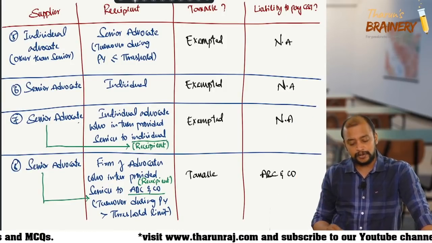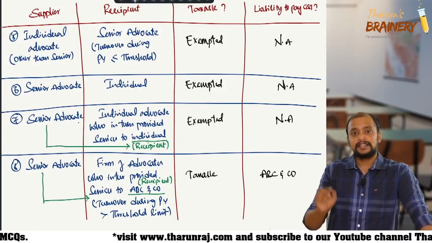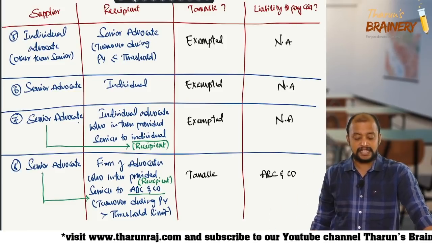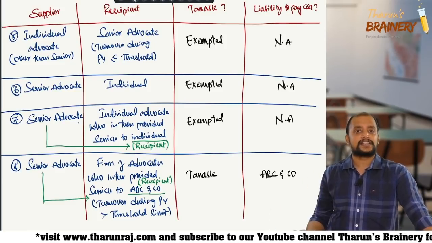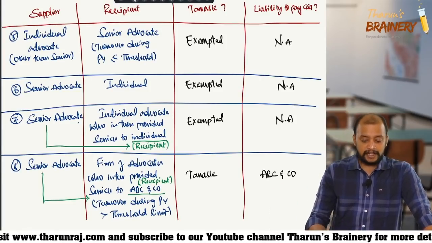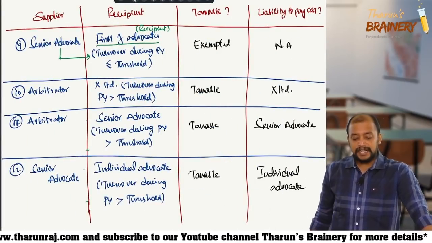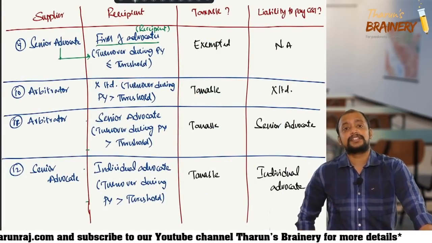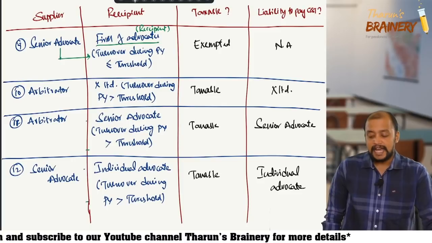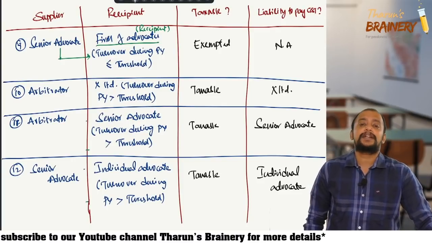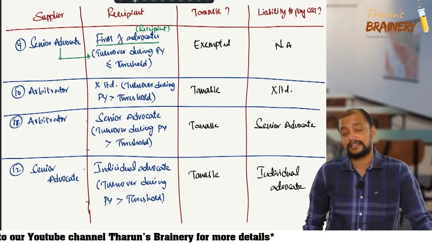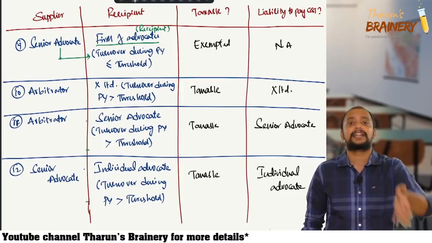That is ABC and Co. Therefore, in this case, services are provided by the senior advocate to ABC and Co., whose turnover during the previous year exceeds the threshold limit. Therefore, it is taxable and that recipient will pay GST. That is this point. Then the 11th one, an arbitrator is providing services to a senior advocate whose turnover during the previous year exceeds the threshold limit, and that will be taxable, because arbitrator services provided to a business entity exceeding the threshold during the previous year are taxable. That is directly given in the chart.